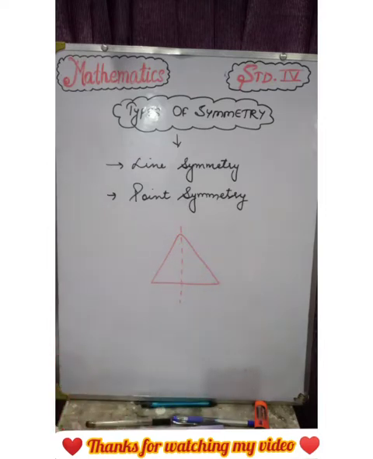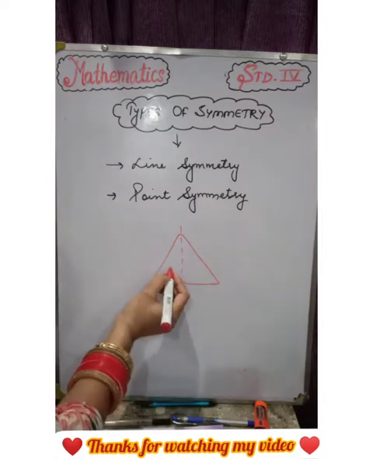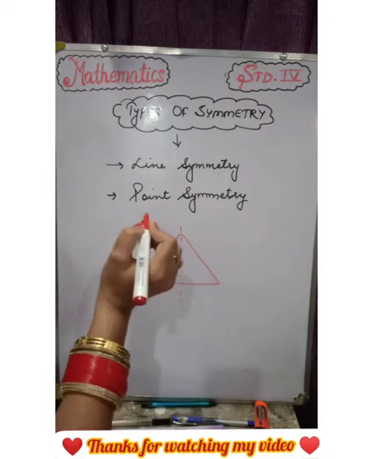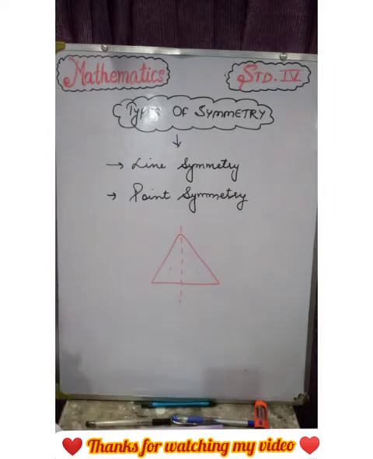What is line symmetry? It is one in which a figure has one half equal to the other half. This half of the triangle is equal to this half of the triangle. It means the triangle has line symmetry. A line is dividing the triangle into two equal parts. It means this triangle has line symmetry.